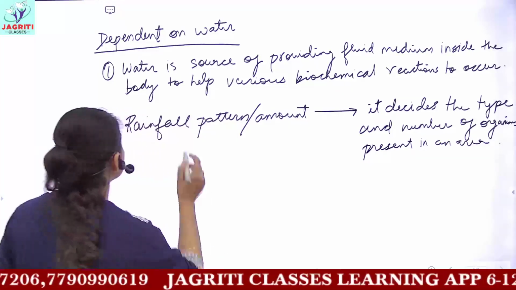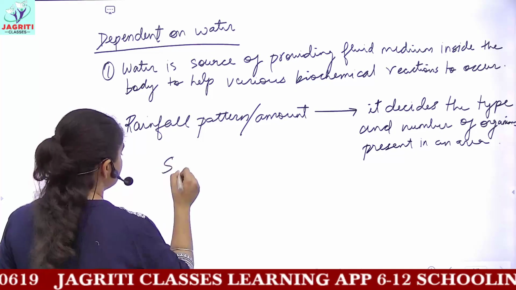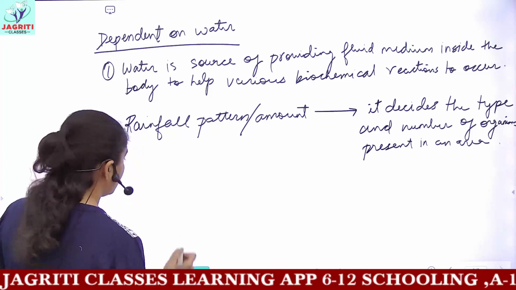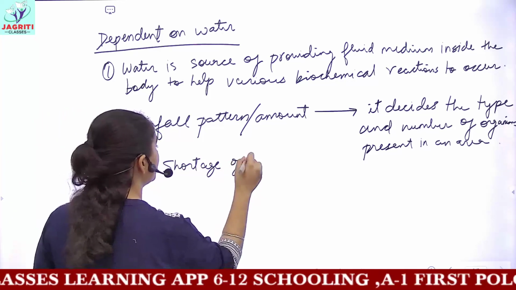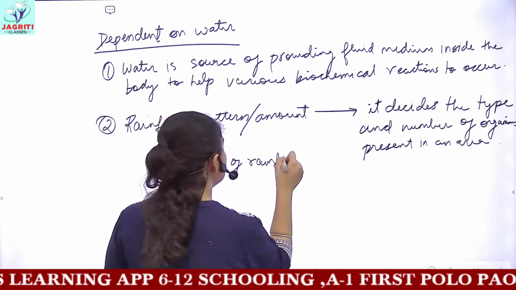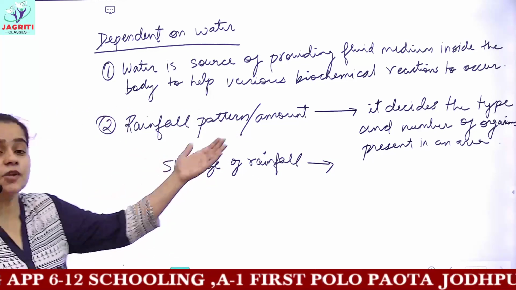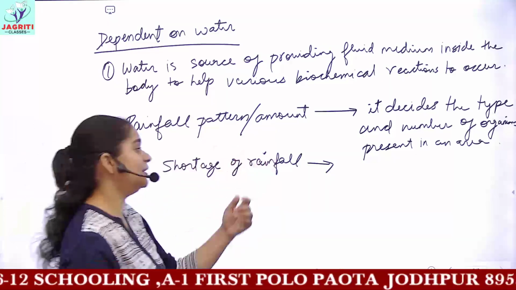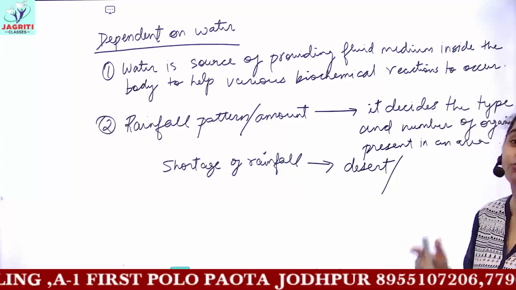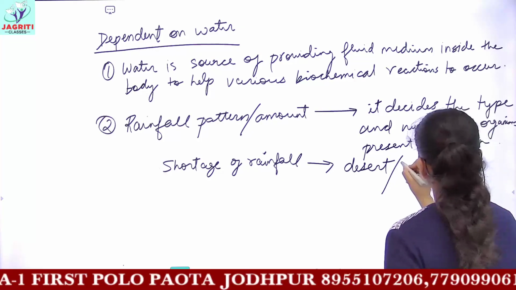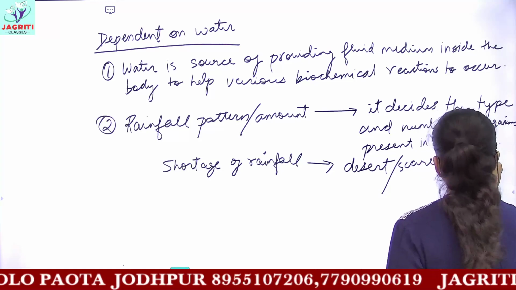Let's suppose there is very mere rainfall, or a region has shortage of rainfall. Accordingly, there would be the physical features, that is, a region having very less rainfall would be similar to a desert kind of thing, or it would have very less forest, okay? Or there would be scarce forest present.